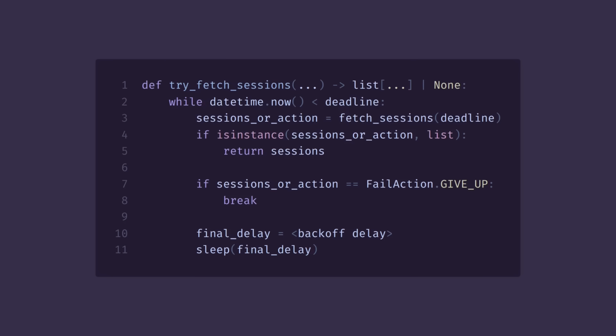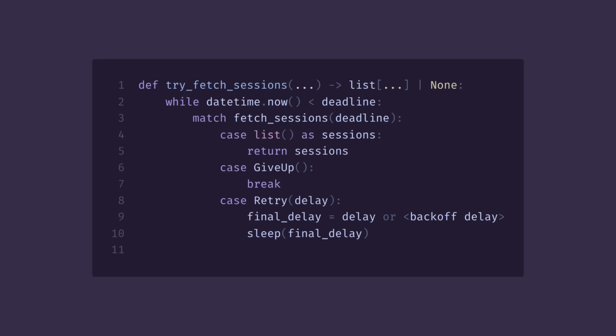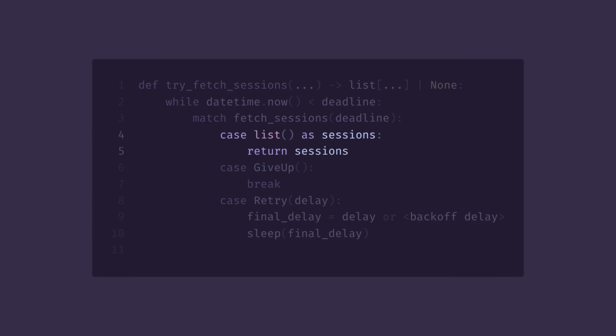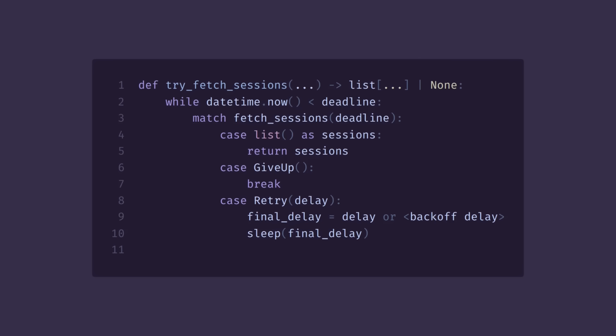And here is a perfect place to finally use some pattern matching. As before, in case our result is a list of sessions, we return it. If it's a give up action, we break the loop early. And new thing here, if it's a retry action, we get the delay from it and default it to our calculated backoff delay. So now if the server tells us how long to wait, we will respect that.